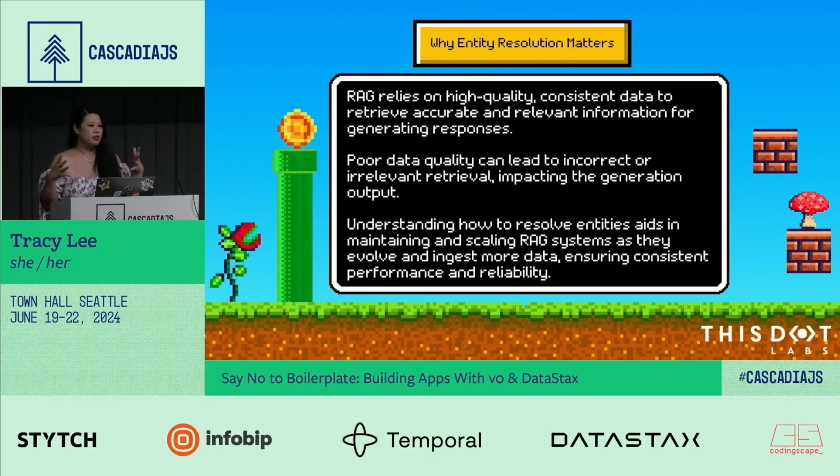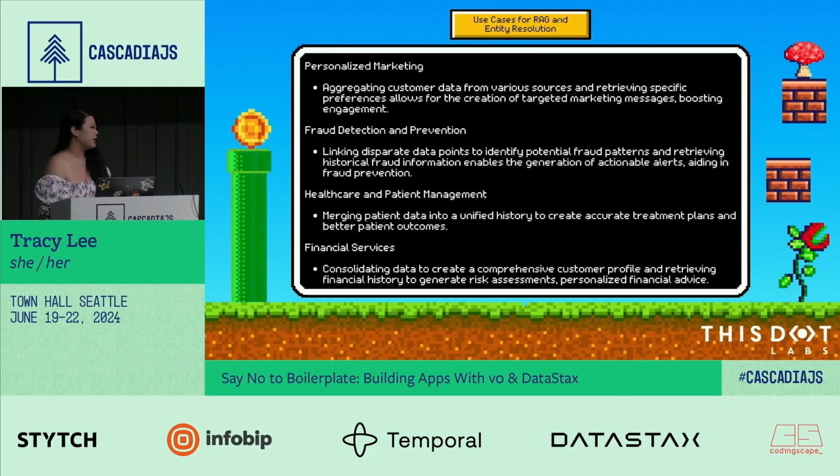But entity resolution basically allows you to aggregate all that information, and it just knows that, hey, Tracey is T. Lee, she's Miss Tracey, she's this person, she uses these 2 email addresses, et cetera. And so that allows me to build a better profile of who I am. So RAG and entity resolution, this is great for personalized marketing. Again, I kind of talked through that. So that's going to allow the marketers to spam me about why I should buy a $700 suit for my husband, which I did, by the way. I was like, is this expensive? Facebook told me it was a really good suit. So we'll see what happens.